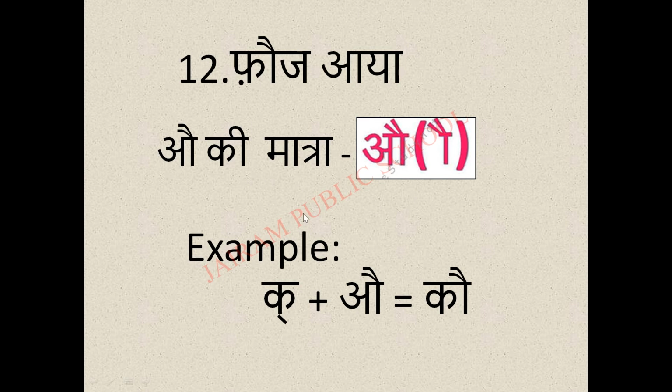So in this lesson number 12 we are going to learn Auki Matra. What is the name of this lesson? Fauj. Fauj means army. Okay. This is Auki Matra. For example, Ik plus Au, cow.